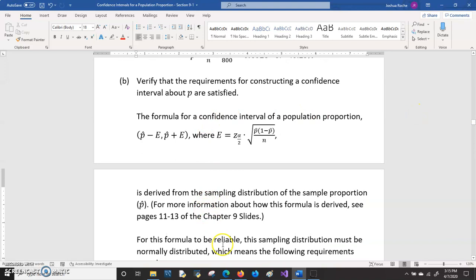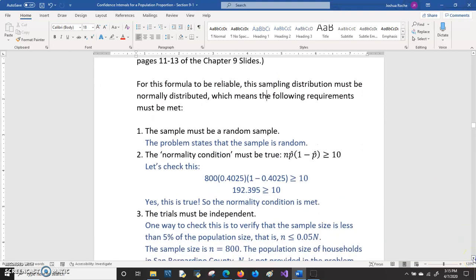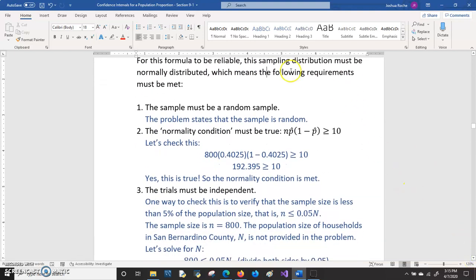For this formula to be reliable, that sampling distribution must be normally distributed. And that's what introduces the requirements. So in order for that sampling distribution to be normally distributed and for this formula to be reliable, the first requirement is that the sample must be a random sample. That's almost always an important requirement. And in the problem, it does state that this sample is random.